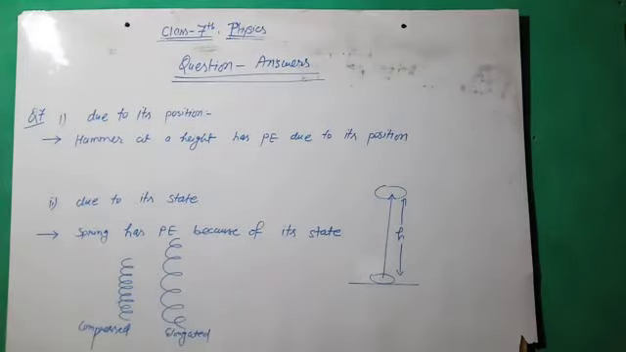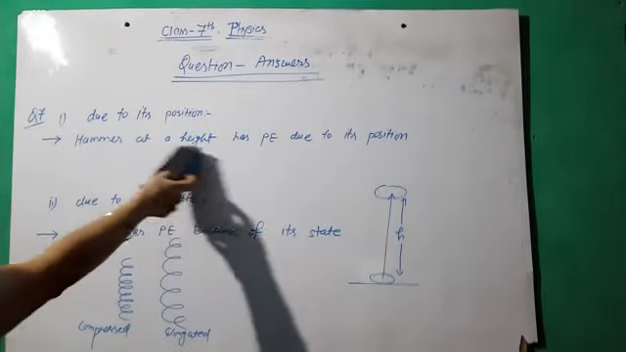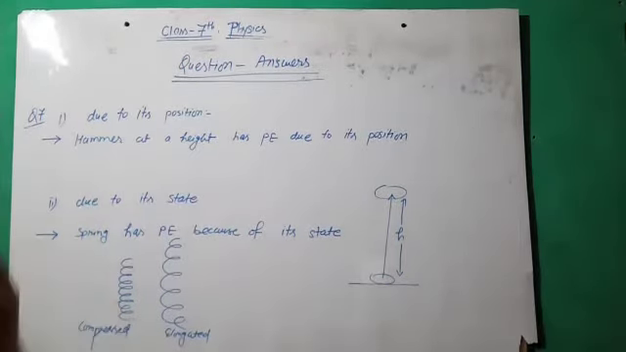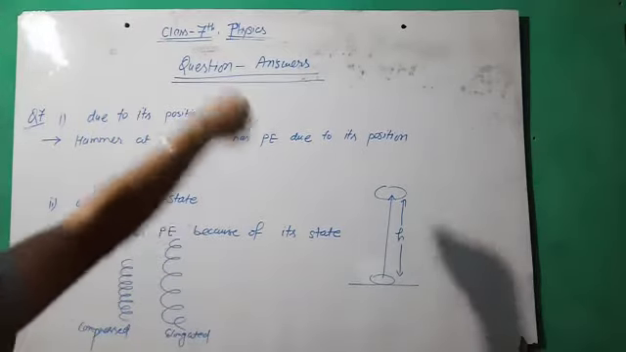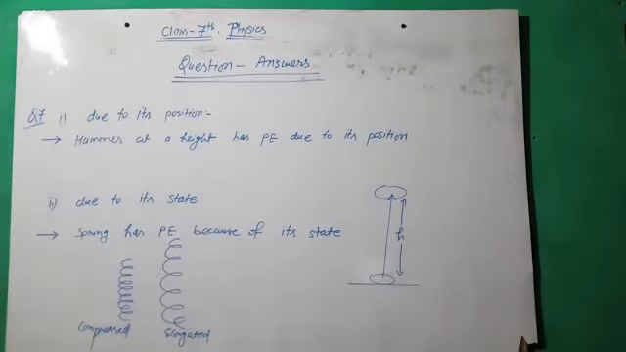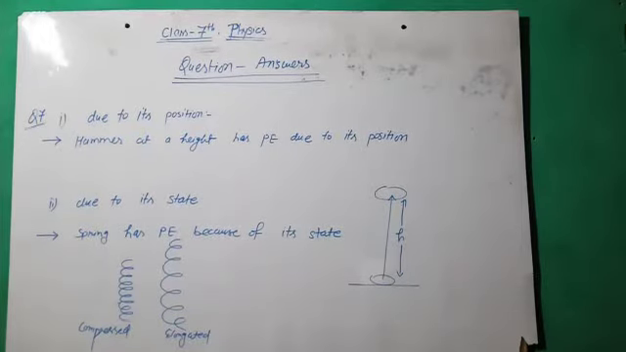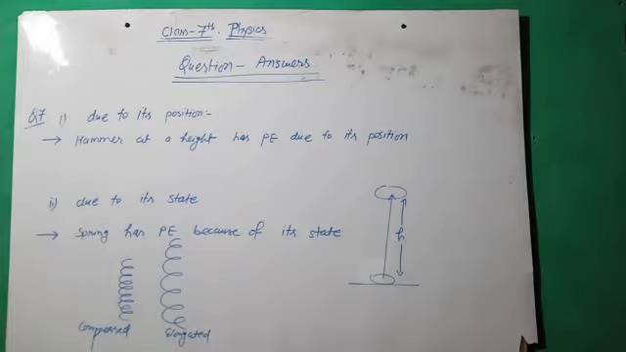So move to the next example. The first example is a hammer at a height, which has potential energy due to its position, because whenever we are using a hammer we have to lift the hammer up to some height so that the strong force action will take place. Impact is generated by height or position.